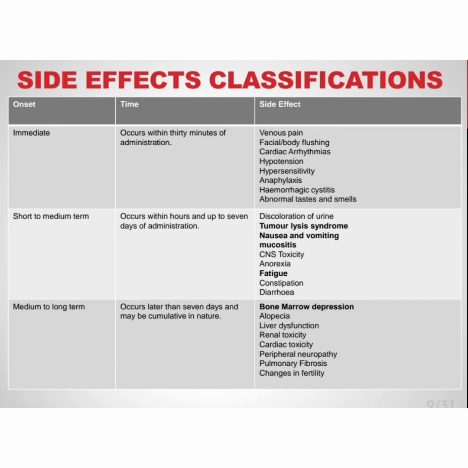Its side effects are venous pain, facial and body flushing, cardiac arrhythmias, and hypertension. Short to medium term occurs within hours and up to 7 days of administration: discoloration of urine, tumor lysis syndrome, nausea and vomiting, mucositis, CNS toxicity. Medium to long term occurs later than 7 days and may be cumulative in nature: bone marrow depression, alopecia, liver dysfunction, renal toxicity, cardiac toxicity.